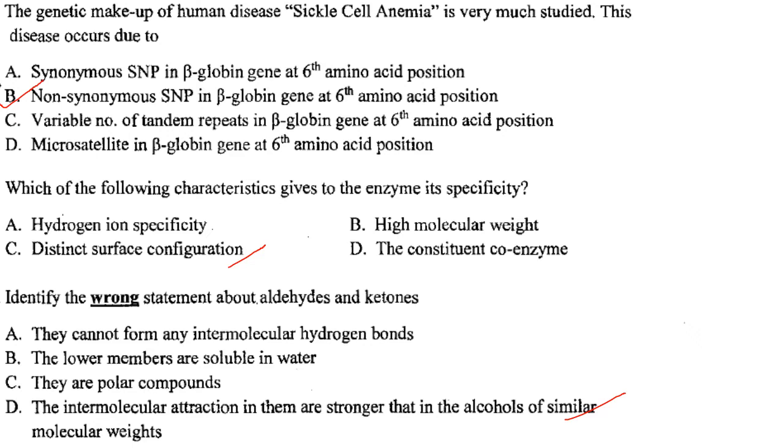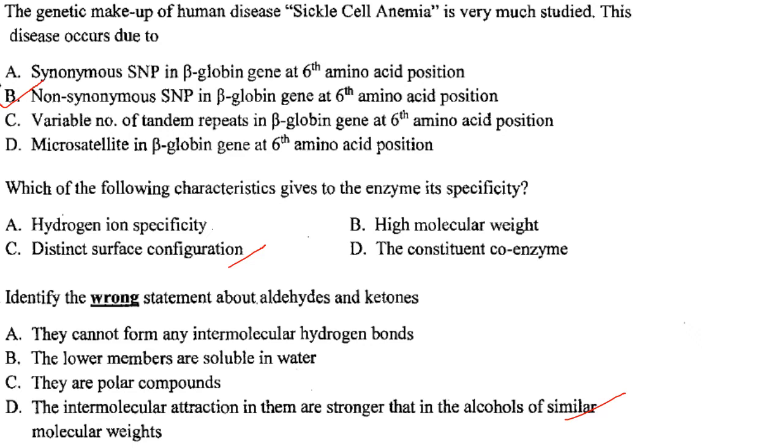Identify the wrong statement about aldehyde and ketones. The intermolecular attraction in them are stronger than in the alcohol of similar molecular weight. Answer is option D. Now, alcohols contain hydroxyl group which produce intermolecular forces of attraction through hydrogen bonding, and hydrogen bondings are much stronger than van der Waals intermolecular forces.